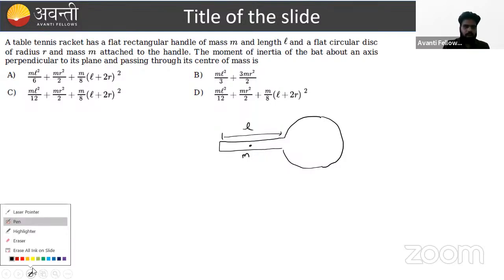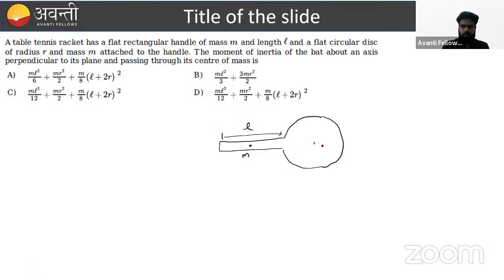Okay, a circular plate having its center somewhere at this point. Say this is C1, this is C2, and it is saying that the radius is R. This distance is R, this distance is also R. Okay. We have to find out the moment of inertia of the bat about an axis perpendicular to the plane and passing through the center of mass. So the center of mass of, say, this is the first portion, this is the second portion.